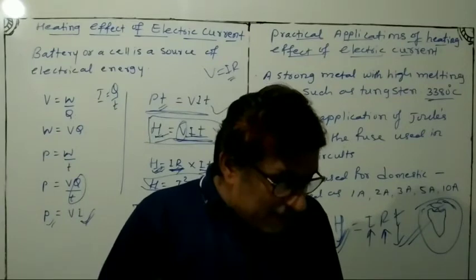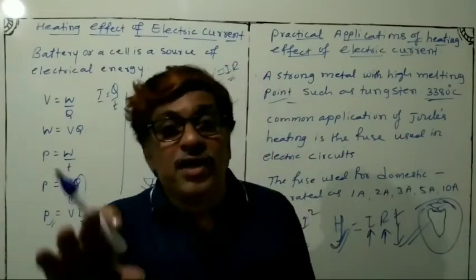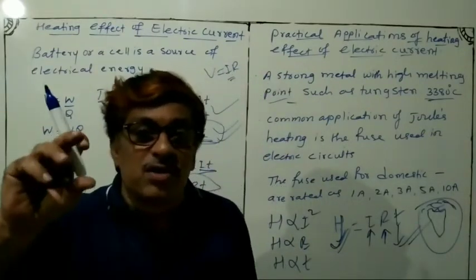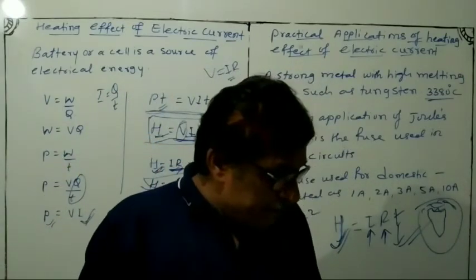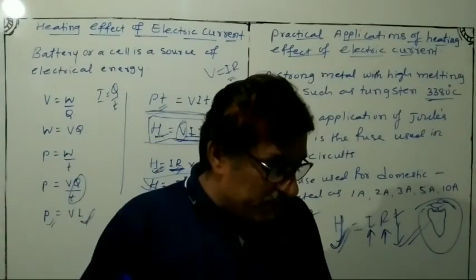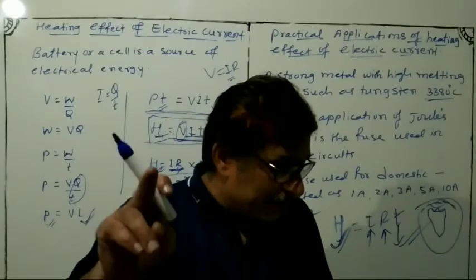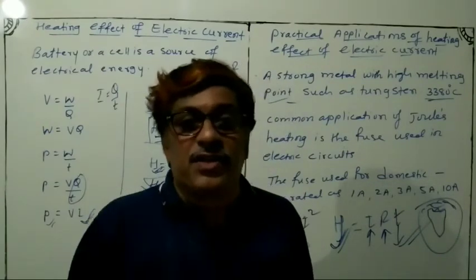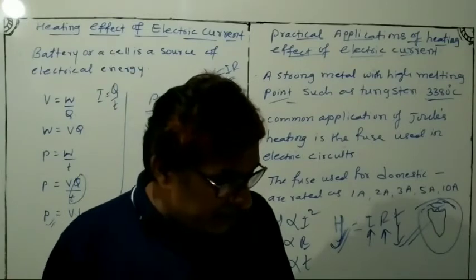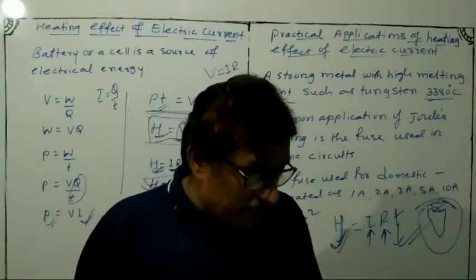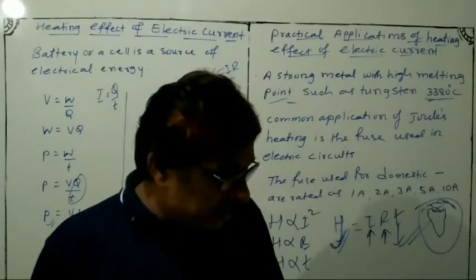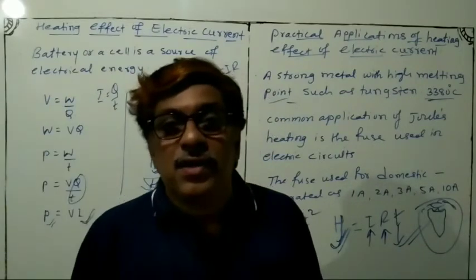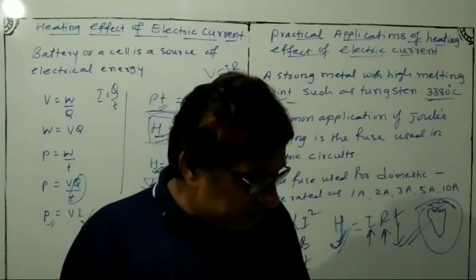If a current larger than the specified value flows through the circuit, the temperature of the fuse wire increases. This melts the fuse wire and breaks the circuit, so the device stays safe.